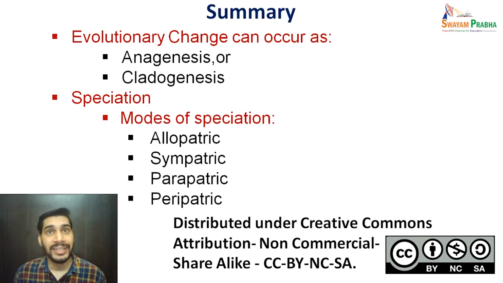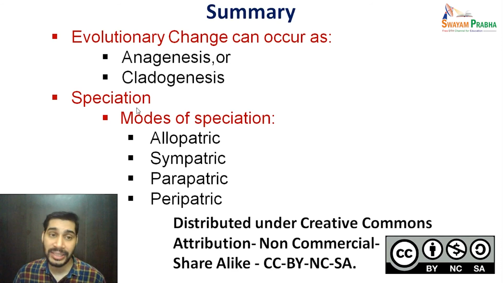So with this, we come to the summary part of our lecture. In today's lecture, we talked about evolutionary change or the patterns of evolution, which can be either anagenesis, that is in one lineage or in one linear direction, or cladogenesis, which is a sort of branching. And we also discussed that it is cladogenesis which brings out the biological diversity because it introduces more and more new species.